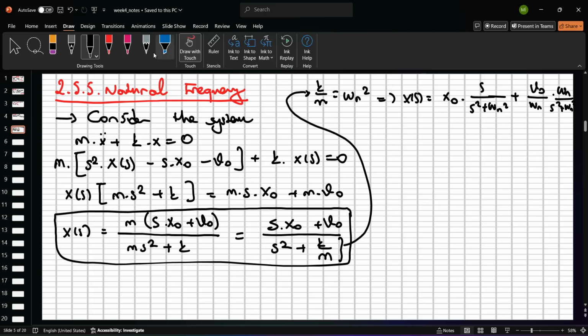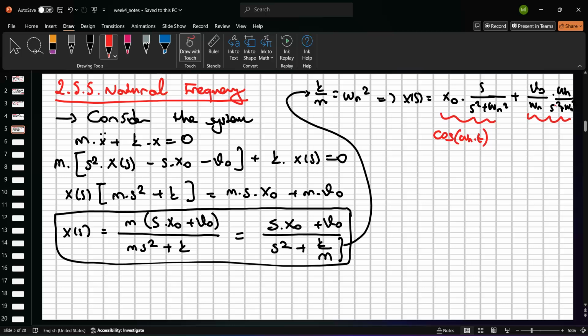Okay, and so this is a useful property to obtain the time response characteristics for this equation. In Laplace domain, this is a special function to represent cosine omega n t. If you want to solve this equation, it returns in this domain to cosine omega n t, right? And so what is this?